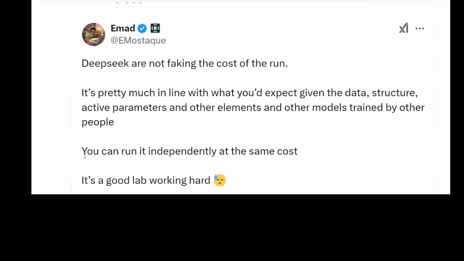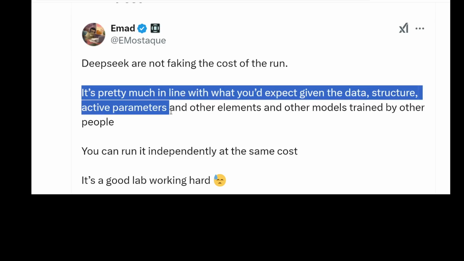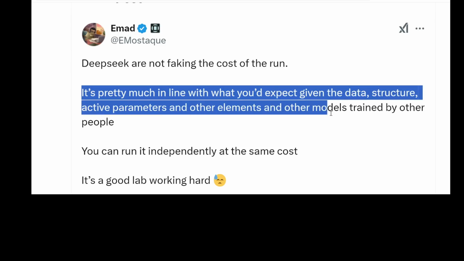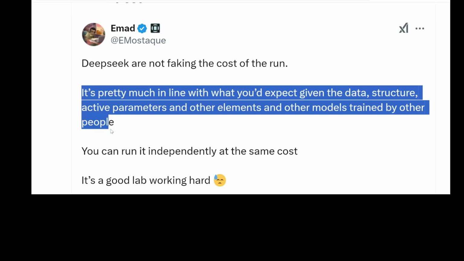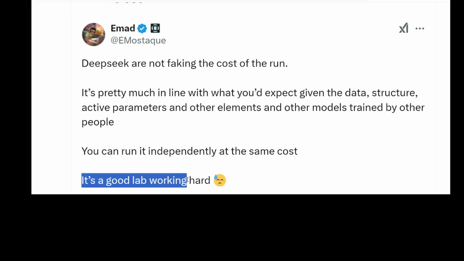In fact, some people did the math, and it aligns with what DeepSeek claims. So here's Emad, founder of Stability AI. He writes, "DeepSeek are not faking the cost of the run. It's pretty much in line with what you'd expect given the data, structure, active parameters, and other elements and other models trained by other people. You can run it independently at the same cost. It's a good lab working hard."